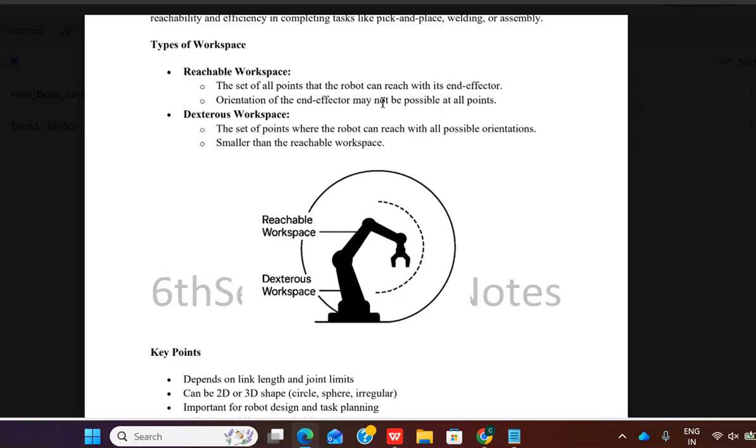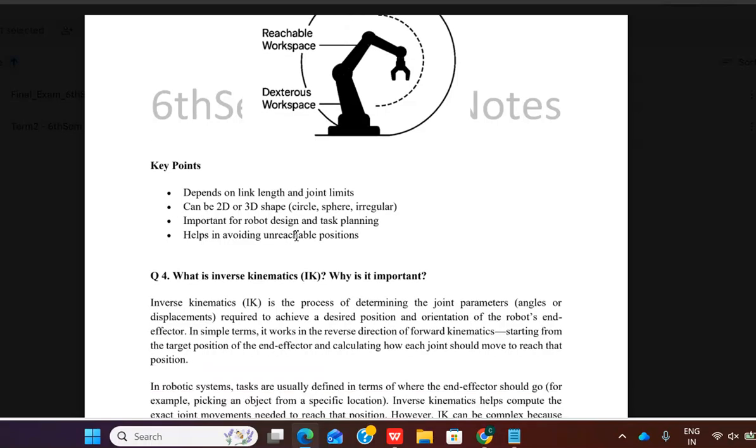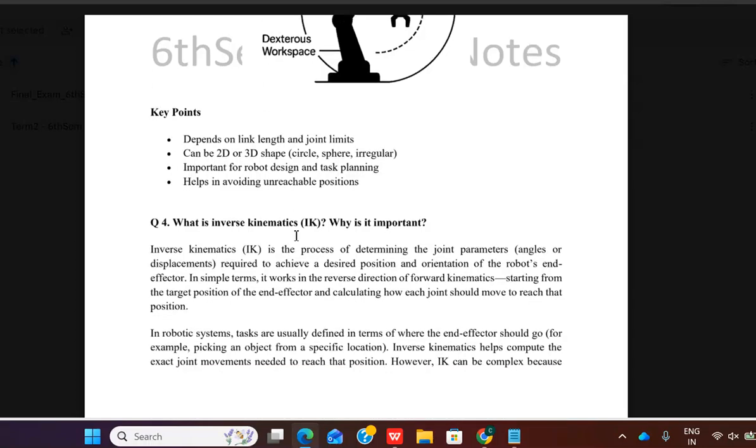Coordination and orientation may not always be possible. The dexterous workspace is smaller than the reachable workspace, and it depends on the joint limits. This is important for robot design and task planning. Why is it important? It helps determine the joint angles for a specific task.